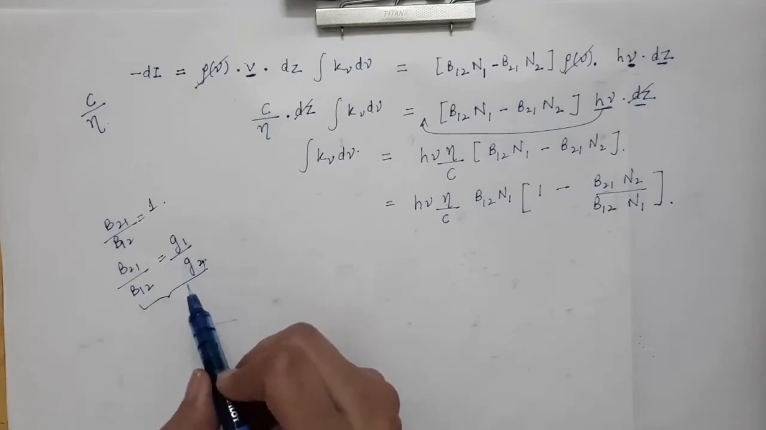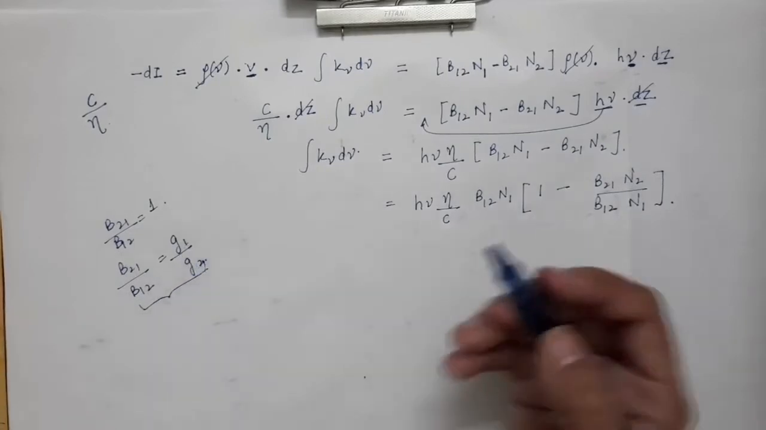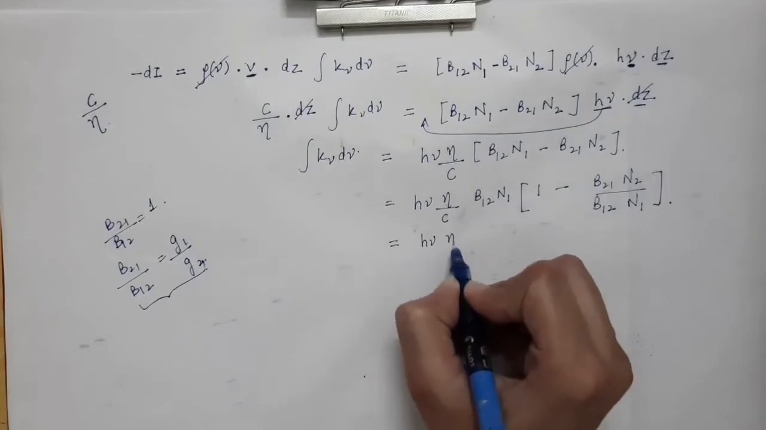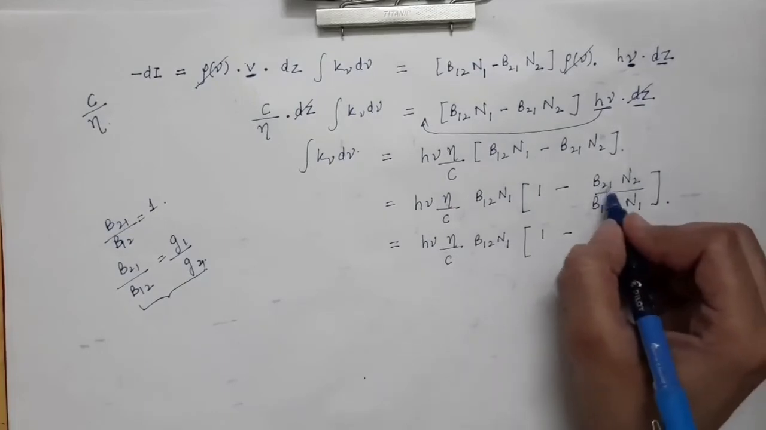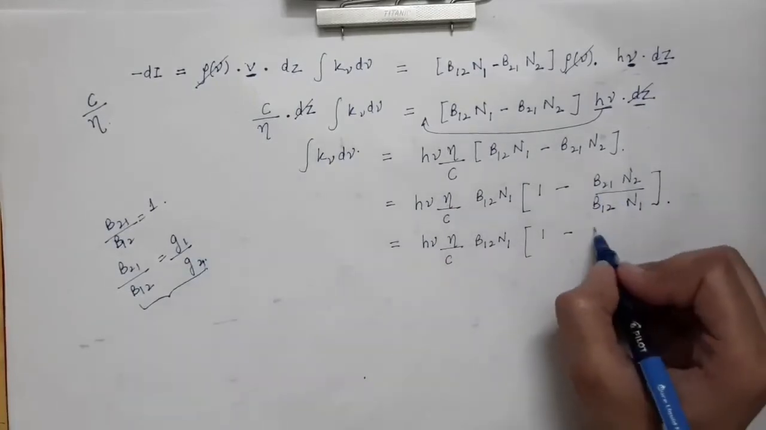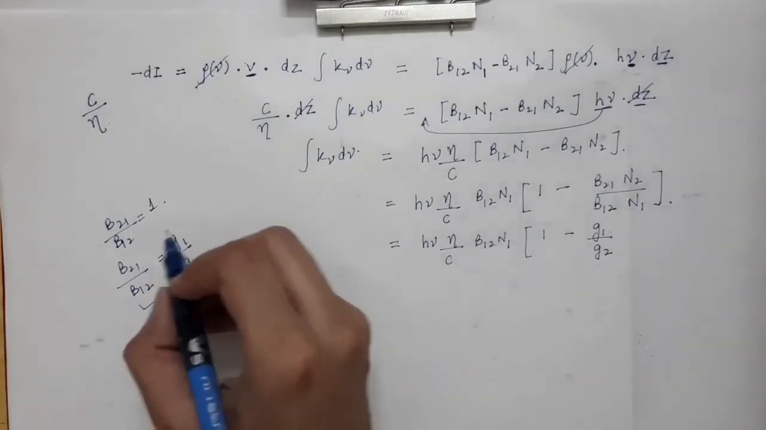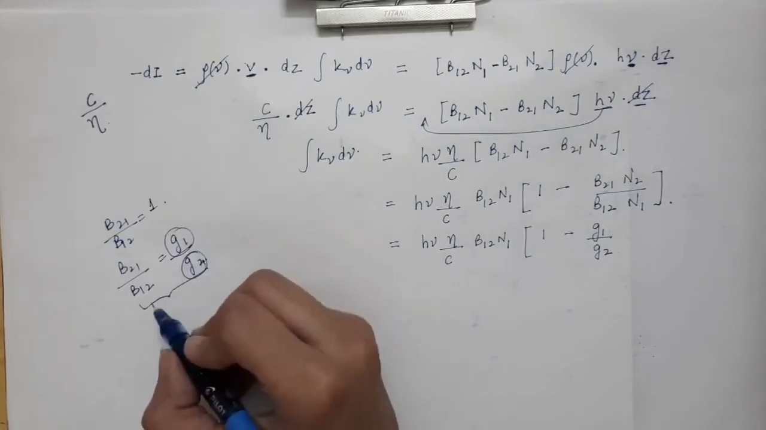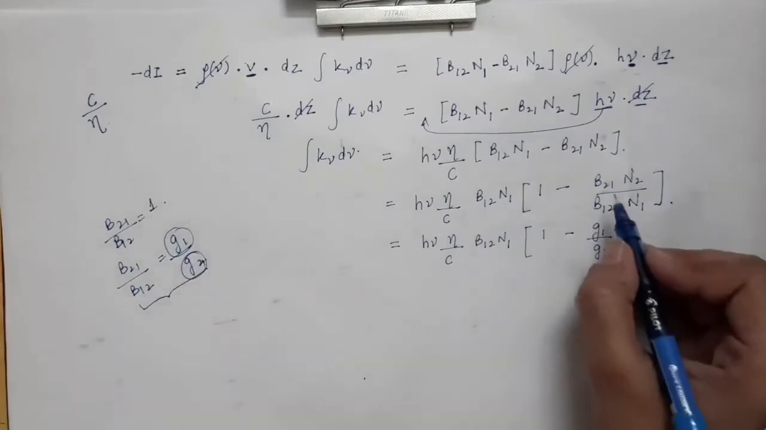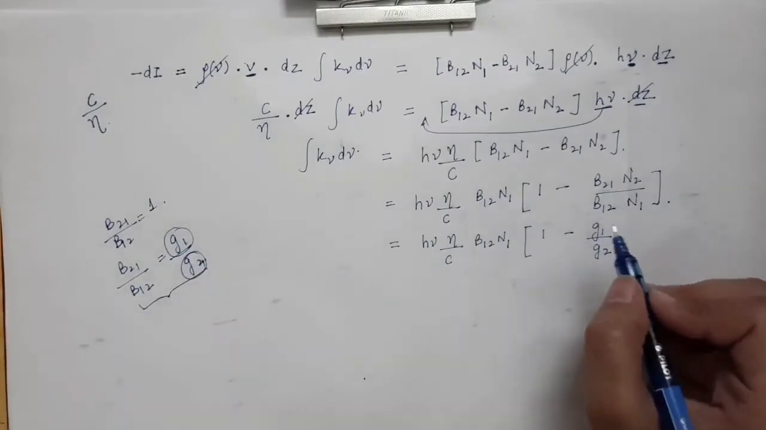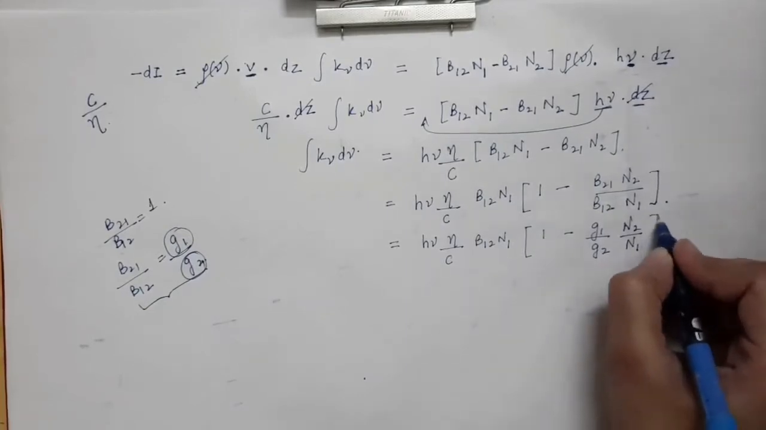So when we have degenerate energy states, B21 over B12 comes out to be G1 divided by G2. So this will be equal to h nu into eta by c into B12 N1 times 1 minus B21 over B12, which can be written as G1 over G2. And if we have non-degenerate energy states, G1 will be equal to 1 and G2 will be equal to 1, so B21 over B12 will be equal to 1. So this ratio will be just equal to 1 for non-degenerate energy states, times N2 by N1 remaining as it is.